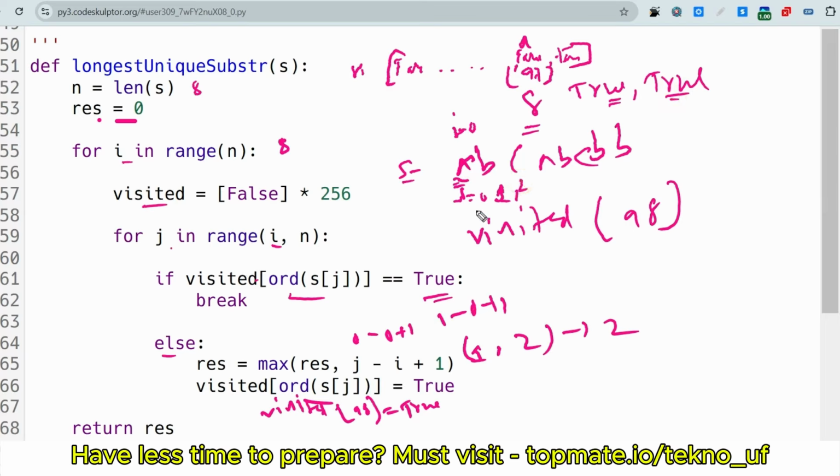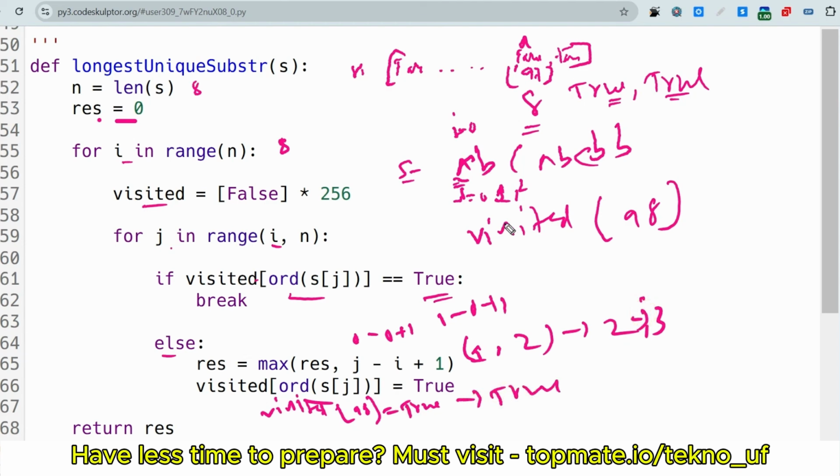In the next iteration, the value of j becomes 2 and the word is s of 2. So s of 2 means this c. It will check the same, and here it will be updated and the length will be 3, and c will also be updated as true.